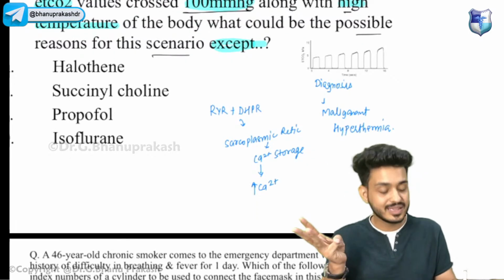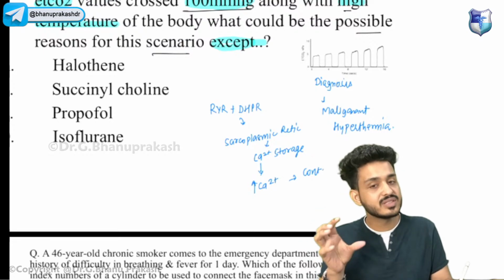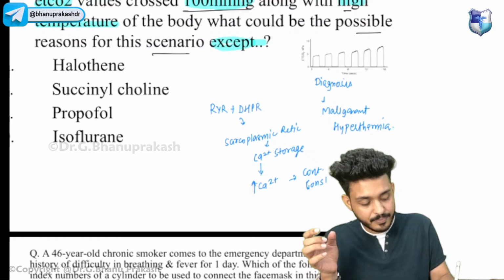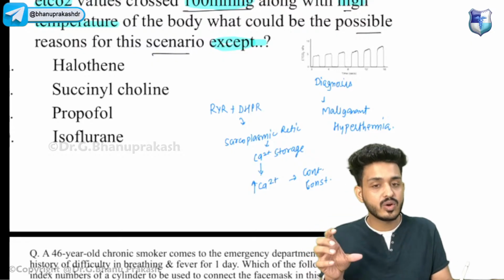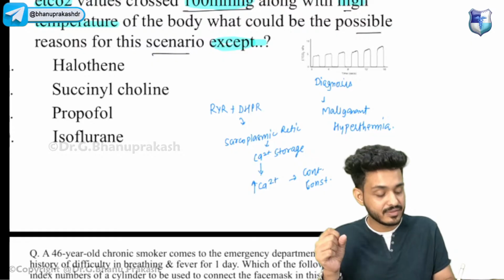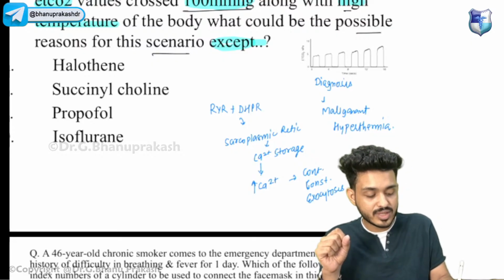Calcium, remember, has only three functions. In any muscle, it will cause contraction. In any vessel, it will cause constriction. And whenever we talk in terms of any cell, it will cause exocytosis, right?